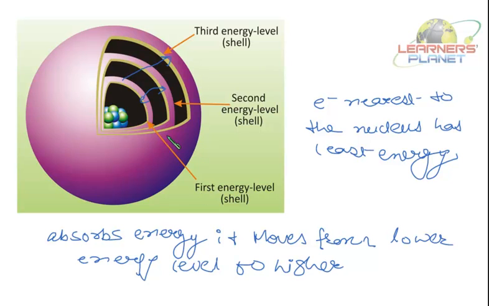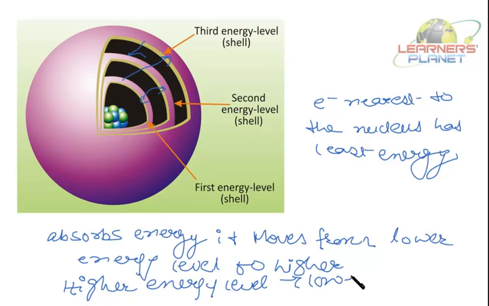And when it moves back, say when it is moving back from a higher energy level to a lower energy level, it loses energy.